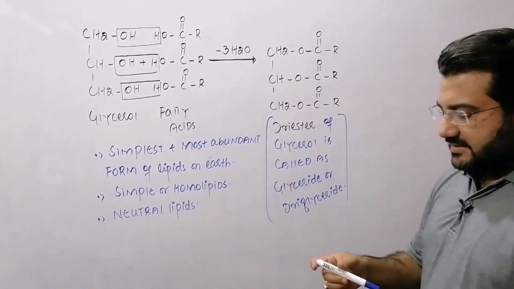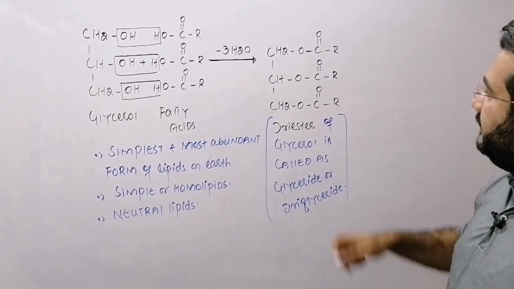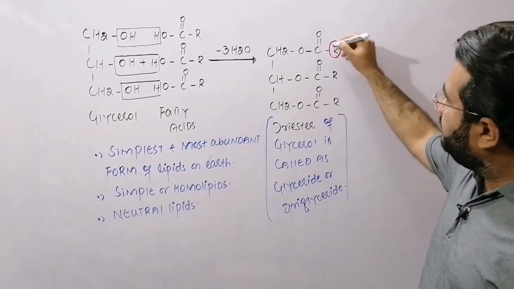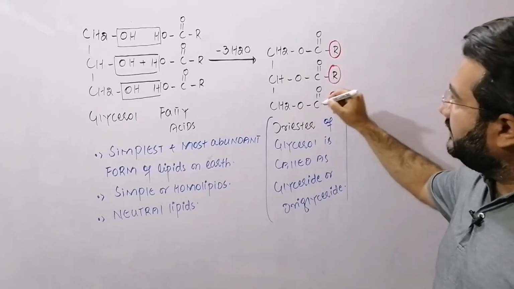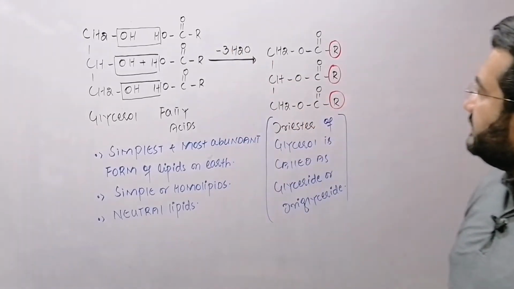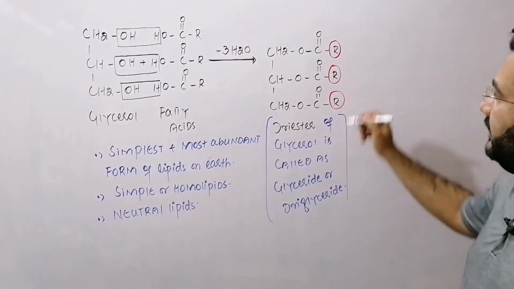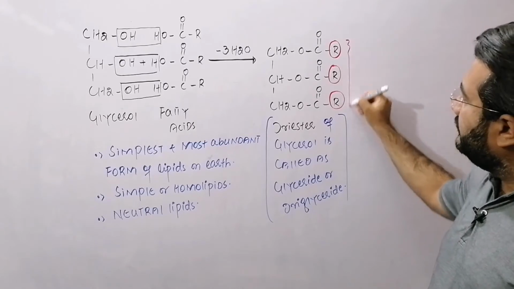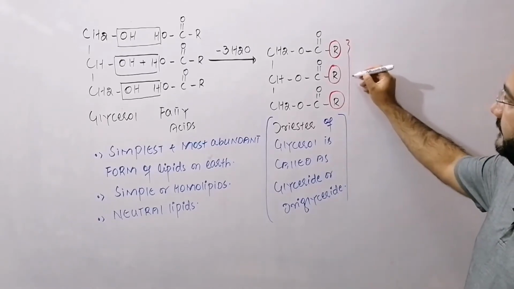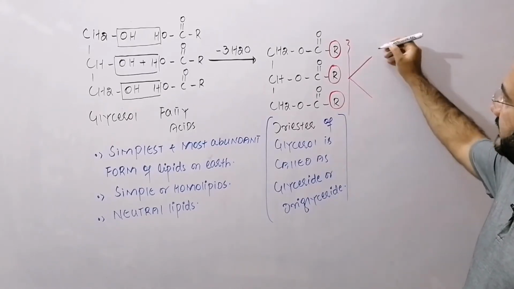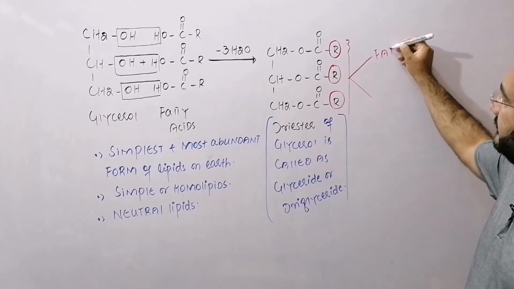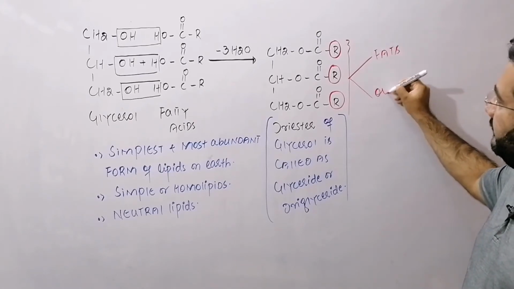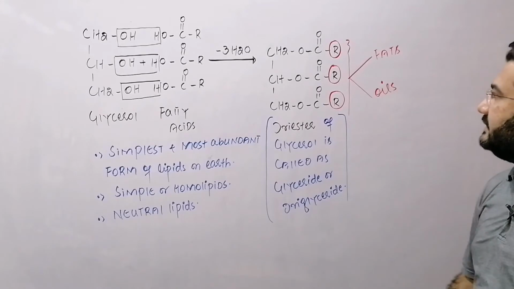Now my dear students, this R group is very important. This R group is a part of fatty acid actually, you can see. And this R group will be very important because depending upon this R group, there will be 2 types of the triglycerides. One will be fats and other will be oils.